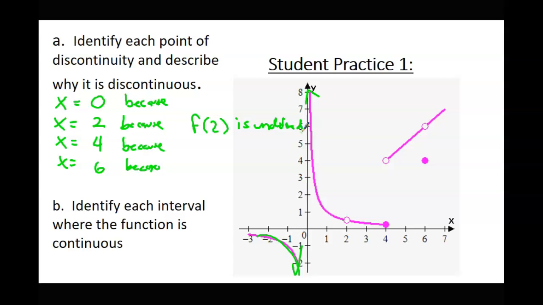Let's go ahead and move on to the next one. Why is x equals 4 discontinuous, Alyssa? Because the limit does not exist. That's right. And how do I write that? Limit, and what goes down here? x approaches 4. Does not exist. I'm not going to write this part, but I am going to ask somebody, Nathan, if I was asked to explain why the limit doesn't exist, what would I say? Okay. Let me try Juliana.